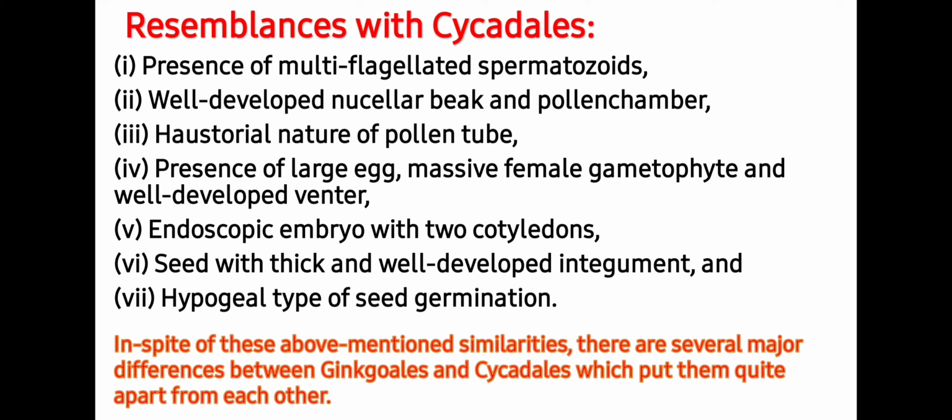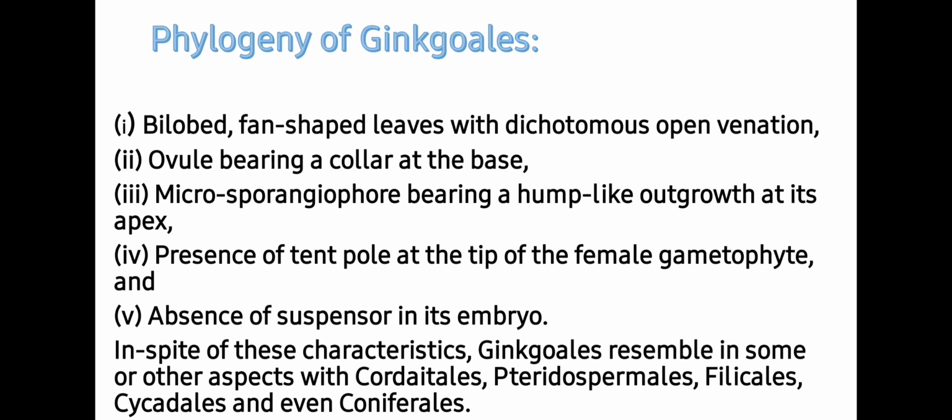Students, in spite of the above-mentioned similarities, there are several major differences between Ginkgoales and Cycadales, which put them quite apart from each other.